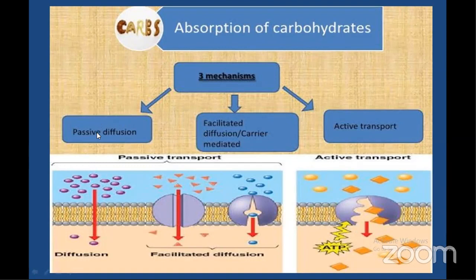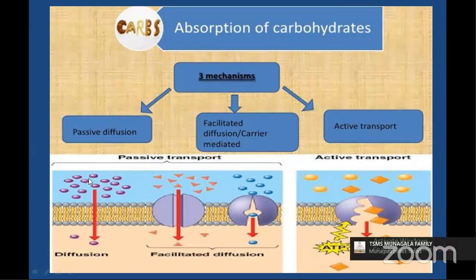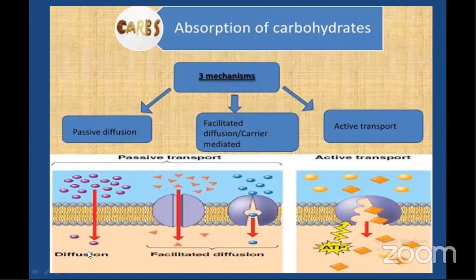Diffusion itself is the transportation of substances from the region of higher concentration to lower concentration through a semi-permeable membrane. Here you can see the concentration of molecules is more here and it is less over here. So from the region of higher concentration to lower concentration, without utilizing any energy or carrier molecules, the substances simply move through the semi-permeable membrane. This is called diffusion.